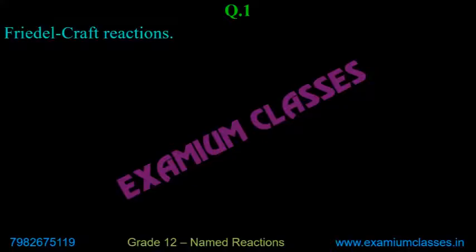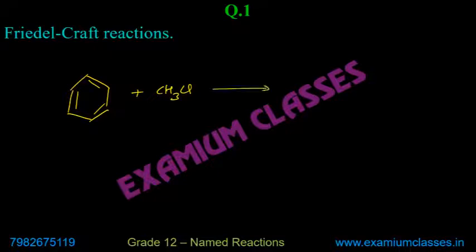The first is Friedel-Crafts reaction. If I'm talking about alkylation and write all these reactions, it is benzene. And I get it reacted with methyl chloride, obviously in presence of Lewis acid, anhydrous AlCl3. Alkylation will take place. Alkyl group will get attached.